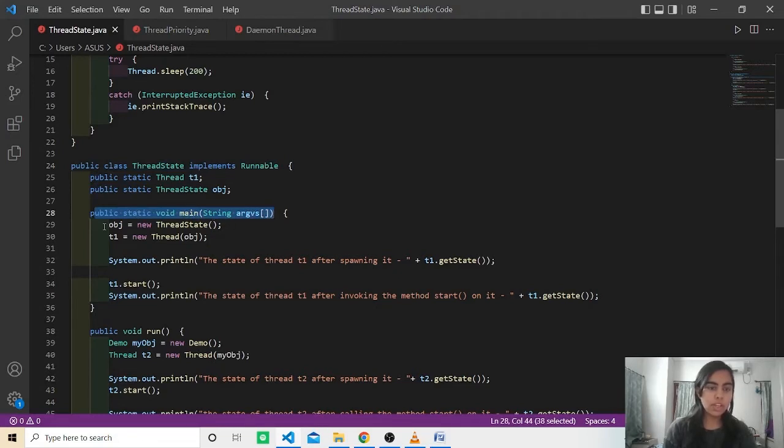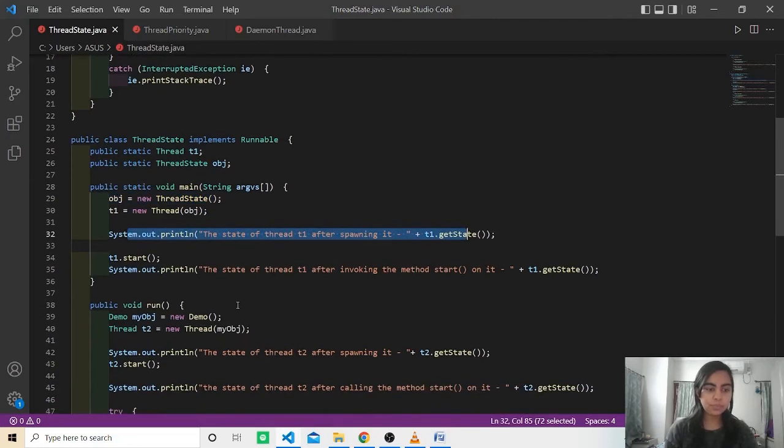Now here we are creating an object of the thread state class. Here the thread T1 is spawned, so currently it is in the new state. Now we are invoking the start method on thread T1. Here the thread T1 has moved to the runnable state.